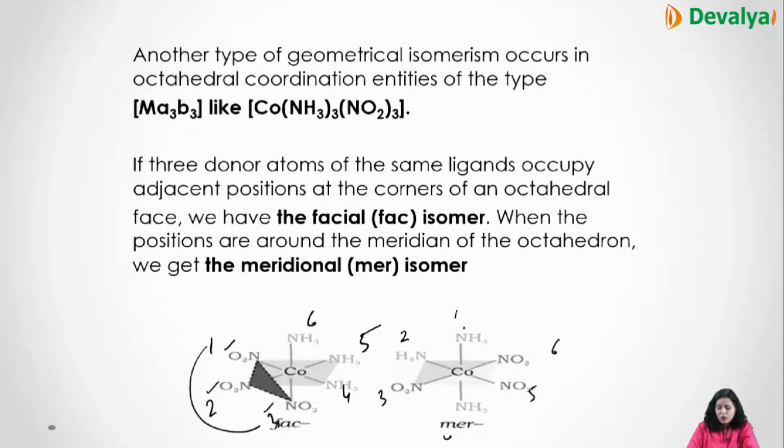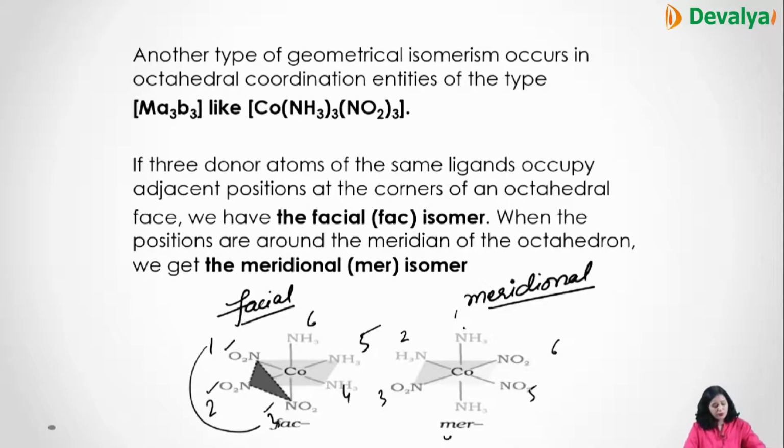Now ammonia is in the first and the second position, and the fourth is occupied by ammonia, and then NO2 is like this, then this is your meridional or mer. So this is your facial, this is the fac isomer, and this is your meridional, that is the mer isomer.